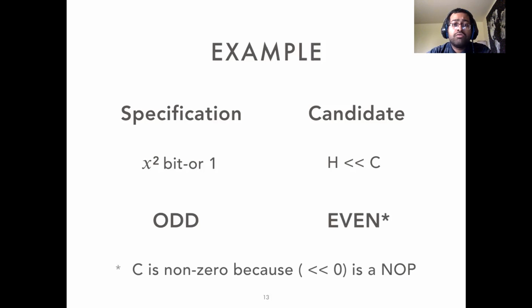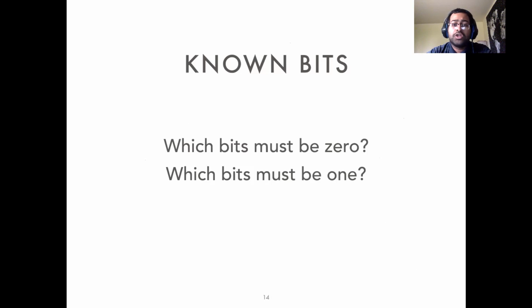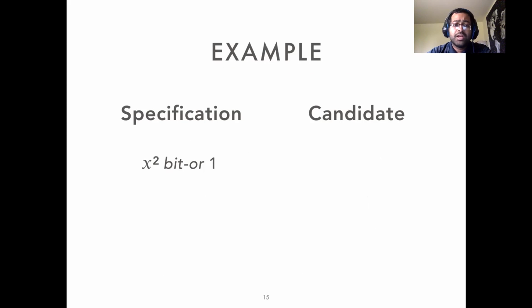Let me explain how this analysis works in a bit more detail. We use an abstract domain called known bits. Known bits analysis tracks individual bits of values and tries to prove them to be 0 or 1. There is a third option, which is unknown, which is when known bits cannot conclude anything about a particular output bit. Now this is the same example as before.